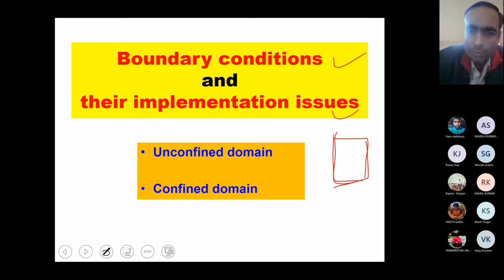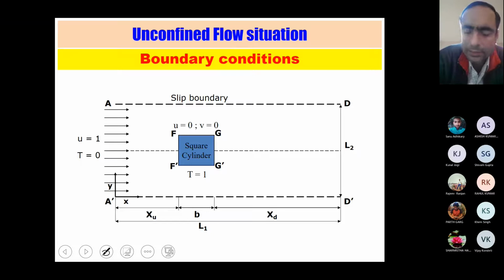As you know, the boundary conditions are slightly different for the unconfined domain and the confined domain. We have seen this part many times, especially in the overview part, where we saw in great detail the types of boundary conditions and the types of flow, external flow, internal flow, and so on. First we will see the boundary conditions, and then we will consider one simple system so that we can implement the boundary conditions in the finite volume methodology.